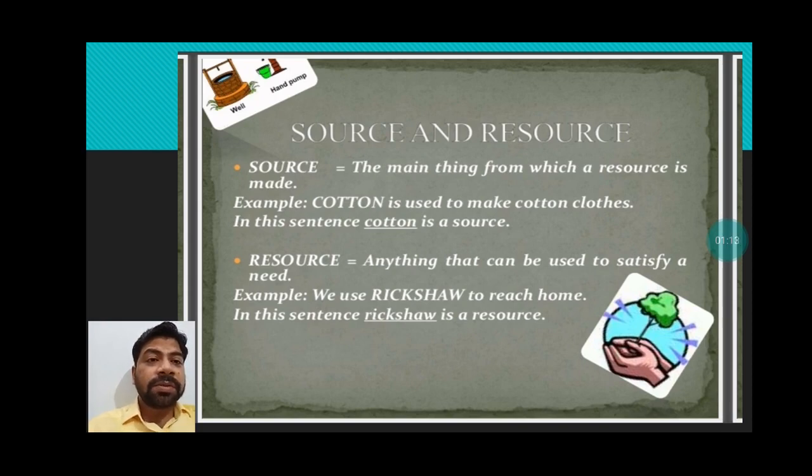Source and resource. From a source we are obtaining, or transforming the source to make it a valuable resource. It is mentioned over here, students, the main thing from which a resource is made. Example, cotton is used to make cotton clothes. In this sentence, cotton is a source. Resource, anything that can be used to satisfy a need. Example, we use a rickshaw to reach home. In this sentence, rickshaw is a resource. So don't get confused about what is source and what is resource.